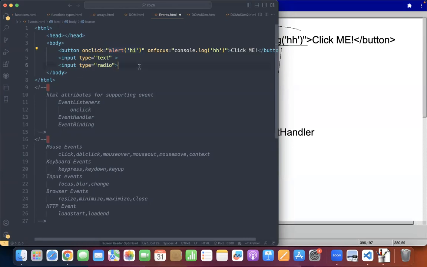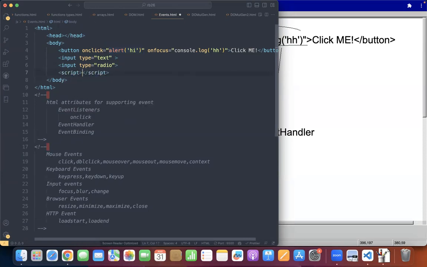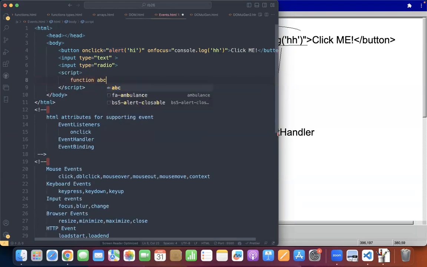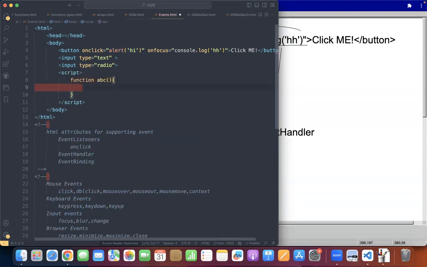So what we do is we write a separate script. In that script, I will define a function. In that function, I will put this alert. You can write everything here, but this will be too much. So I am writing it in a separate function and I will bind that function. When on click happens, this ABC function gets called. Understood?